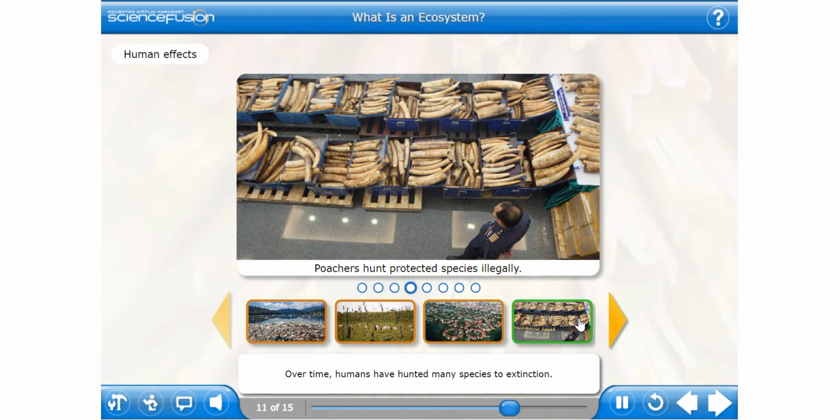Over time, humans have hunted many species to extinction. Today, we try to protect endangered species. But even protected species, such as elephants, are at risk. Poachers kill elephants to sell the valuable ivory from the elephant's tusks.